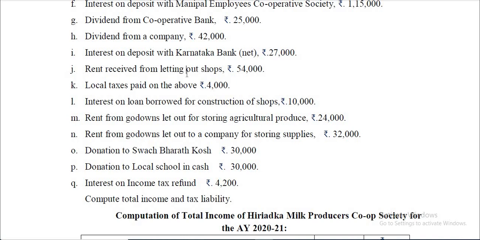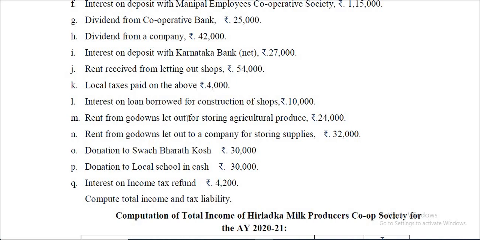This rent received should be taken as gross annual value. Local taxes should be deducted therefrom. So you will get annual value. Of that 30% you have to deduct as standard deduction. And this item is also a deduction from annual value.